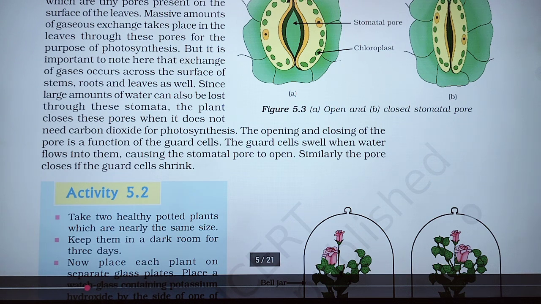Now the opening and closing of the pore is a function of the guard cells. This one in yellow color is called the guard cell. These are responsible for the opening and closing of the stomata. The guard cell swells when water flows into them, causing the stomata pore to open. Similarly, the pore closes if the guard cells shrink.